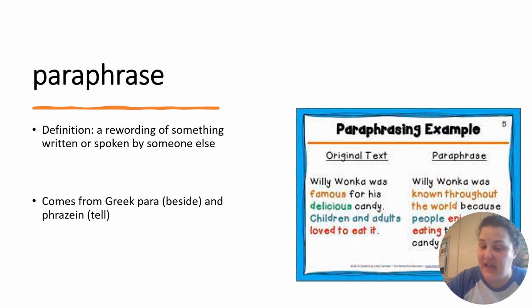Paraphrase. You've definitely heard this in ELA class, and you've probably heard it in social studies and science class when you're asked to take information and put it in your own words. To paraphrase means to reword something that was written or spoken by someone else. It comes from the Greek para, beside, and phrasein, which means tell.